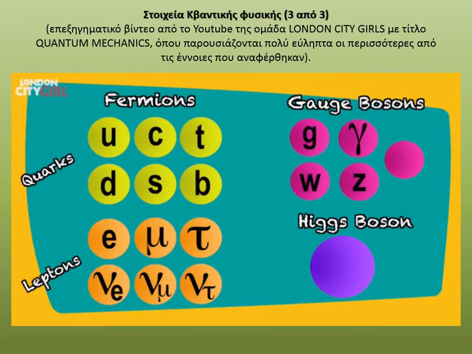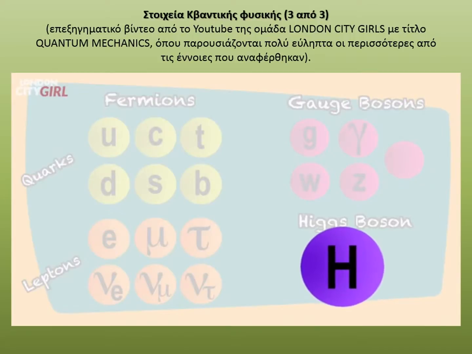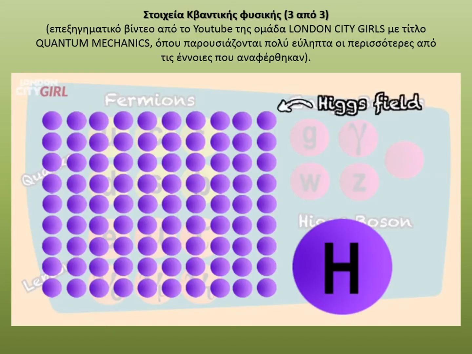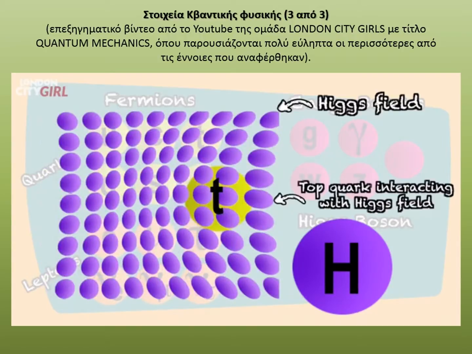Owing to the discovery of the Higgs boson in 2012, that particular particle has achieved something of a celebrity status. Countless Higgs bosons make up the Higgs field, and it is the interaction with this field that gives other particles their mass. For example, the top quark is interacting with the Higgs field, and this is what is giving the top quark its mass.